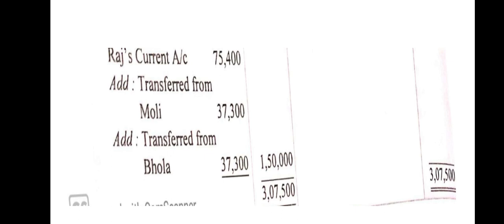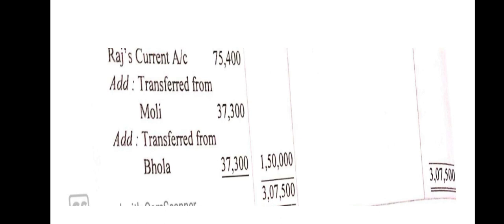Because he is entitled to 1,50,000 profit, the difference of 74,600 is given by Molly and Bhola. So Molly gives 37,300 and Bhola gives 37,300. So now the total profit of 1,50,000 is distributed between all the partners. The deficiency of Raj is given by Molly and Bhola, because Molly and Bhola promised Raj that his profit will not be less than 1,50,000 in any year. But after all adjustments, Raj was only getting 75,400.